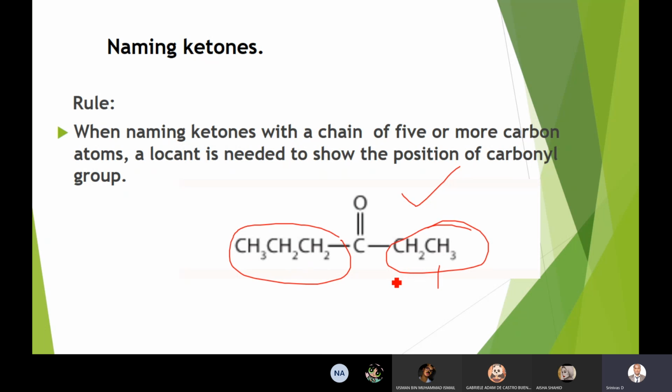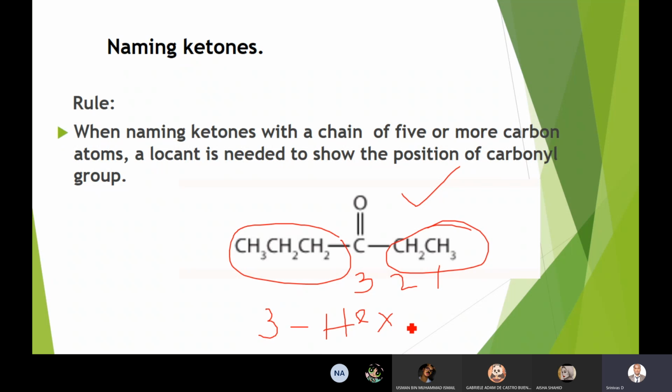So this is 1, this is 2, then the third carbon is 3, and counting 1, 2, 3, 4, 5, 6. 3-hexanone is the name of this compound.